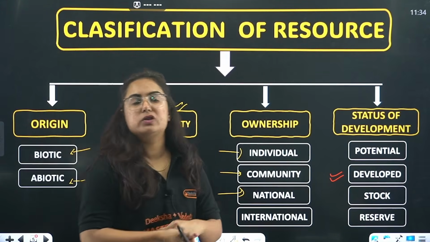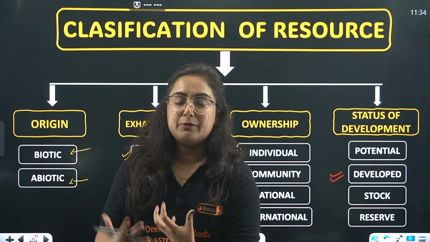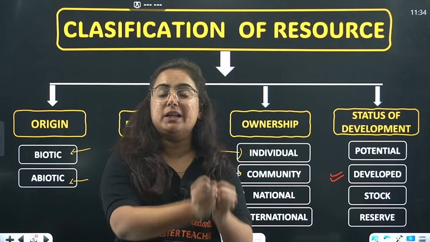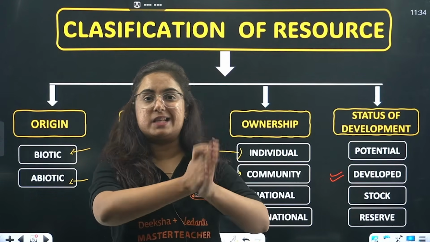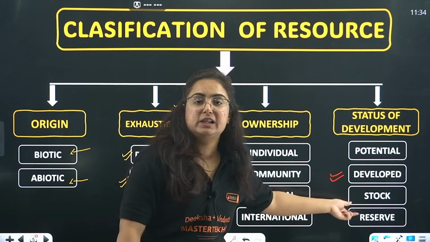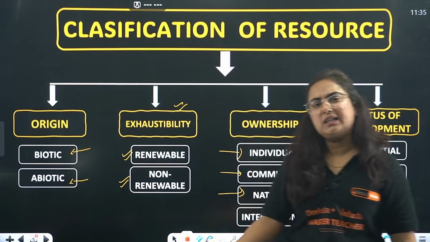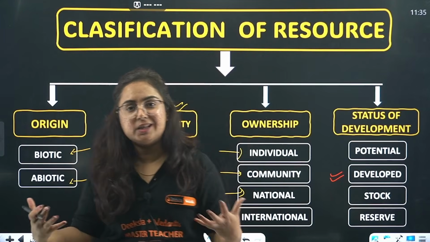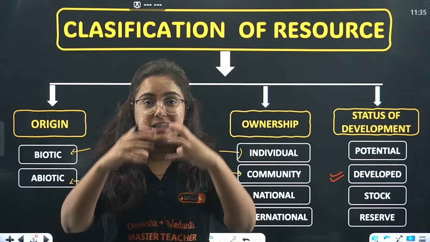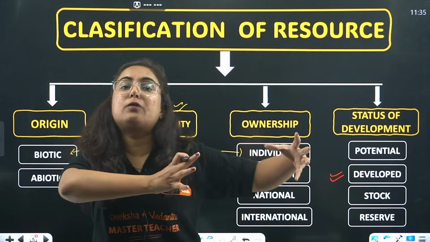Usually it is in every household culture that whenever the wheat is harvested, we buy the good quality wheat and keep it at home for an entire year, keeping it safe from insects and all. But let me tell you, that is actually the stock we are keeping. By any technology, do you think that we can eat that wheat in a single day? No, because that is a stock. We don't have the technological knowledge to use that wheat in a single day, but we are keeping it for future use.